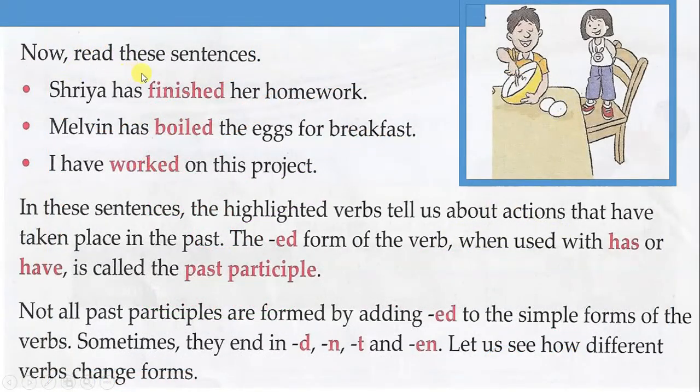Now read these sentences. Shreya has finished her homework. Melvin has boiled the eggs for breakfast. I have worked on this project. In these sentences, the highlighted verbs tell us about actions that have taken place in the past.